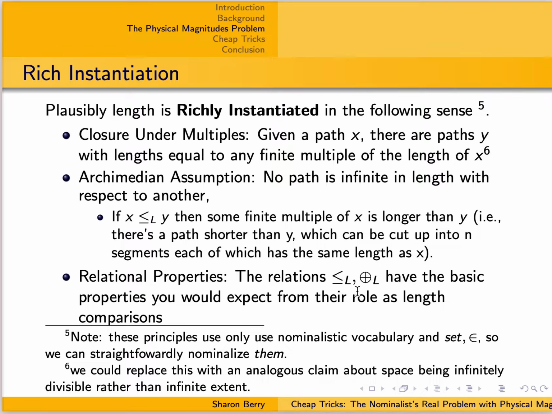For a summary of it, see the slides, see the linked paper for more. All that matters for our purposes is that A, this is plausibly true, that length is actually richly instantiated, and B, if you just work through the definitions, it'll be clear that we can formalize this Platonist theory using only these nominalistic relations and the kosher notions of set and element, which we've already talked about. So this claim that length is richly instantiated is something that we can straightforwardly paraphrase.